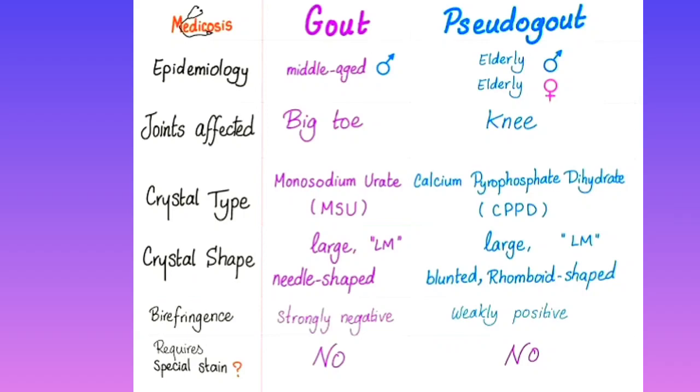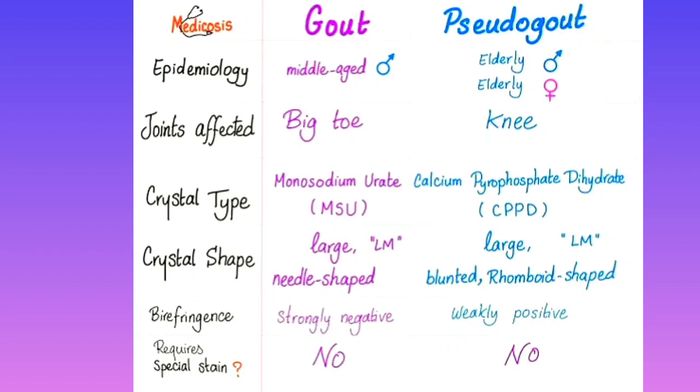This is the main difference. The crystal found in gout is monosodium urate, but in pseudo-gout we get CPPD, calcium pyrophosphate dihydrate. What is the shape of the crystal in gout and in pseudo-gout?